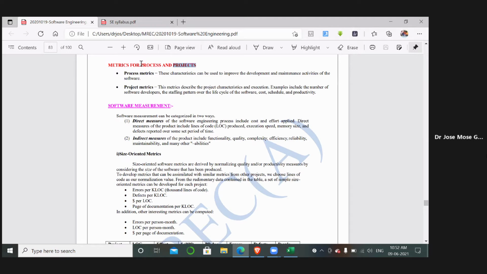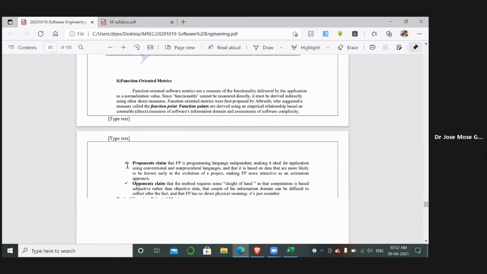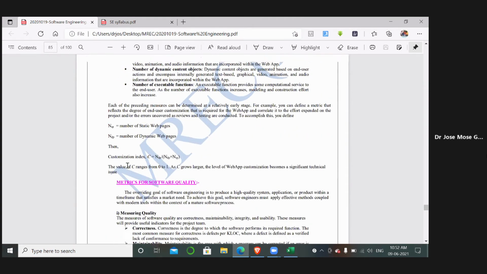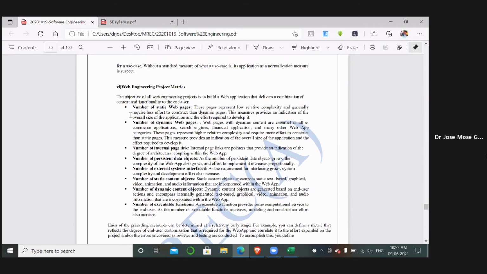One more thing about process: you can write the object oriented method, the use case method, and one more concept in that, which is web engineering project metrics. Nowadays all the projects are mostly either web or application development. Whenever we have web application development, we consider different modules for the quality of the product.